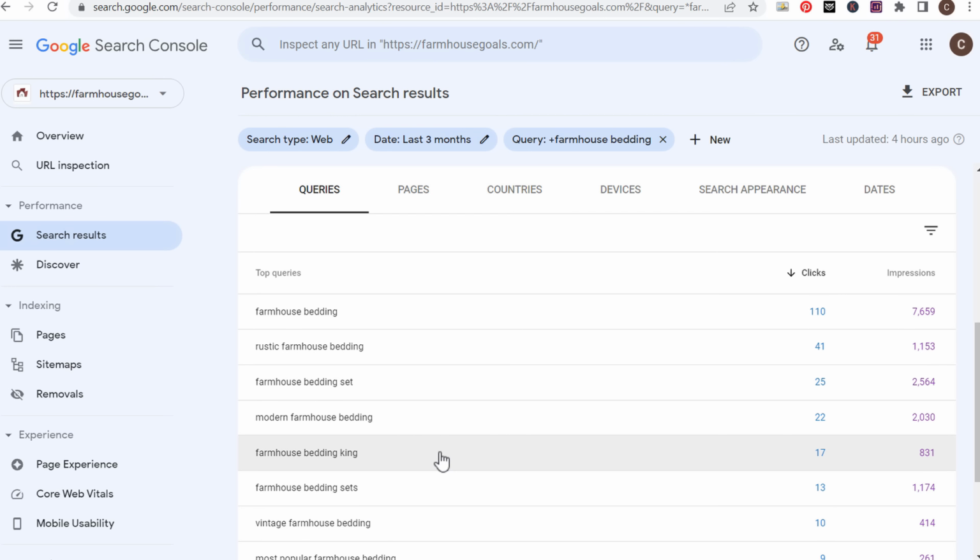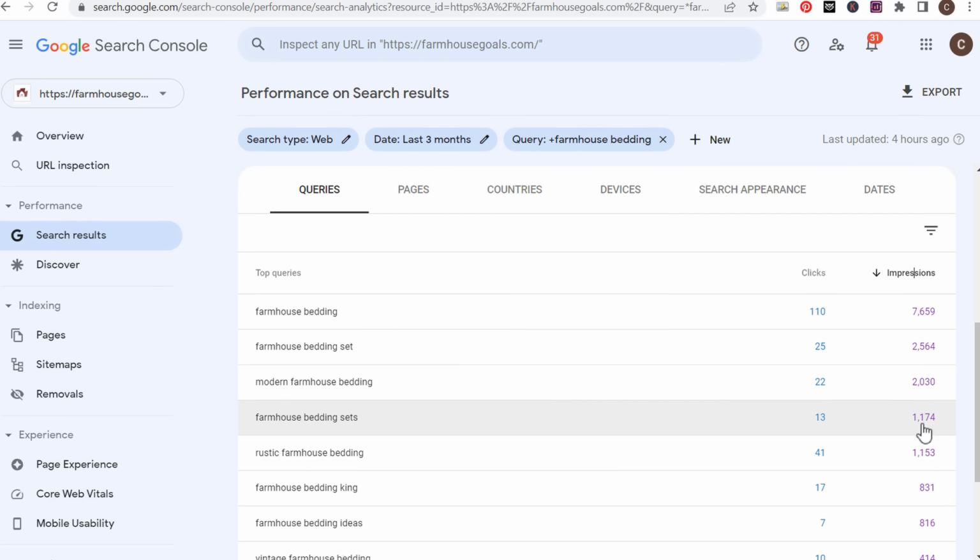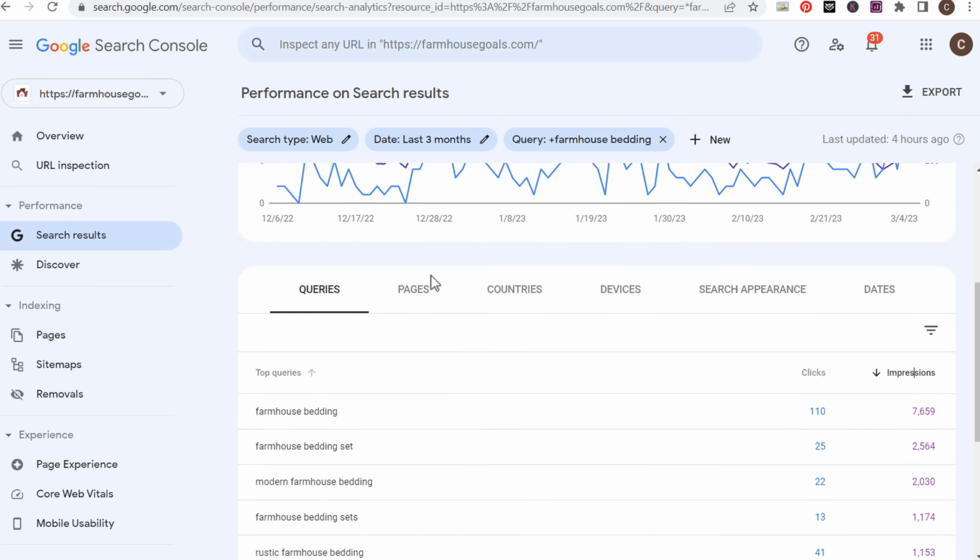Vintage farmhouse bedding is a page I have on my website. Modern farmhouse bedding is a page I have on my website. So what you're trying to do is grow your impressions for all of these different long tail keywords, and then ultimately you're trying to get as many clicks as possible out of this farmhouse bedding short tail keyword that people are actively searching thousands of times per month.